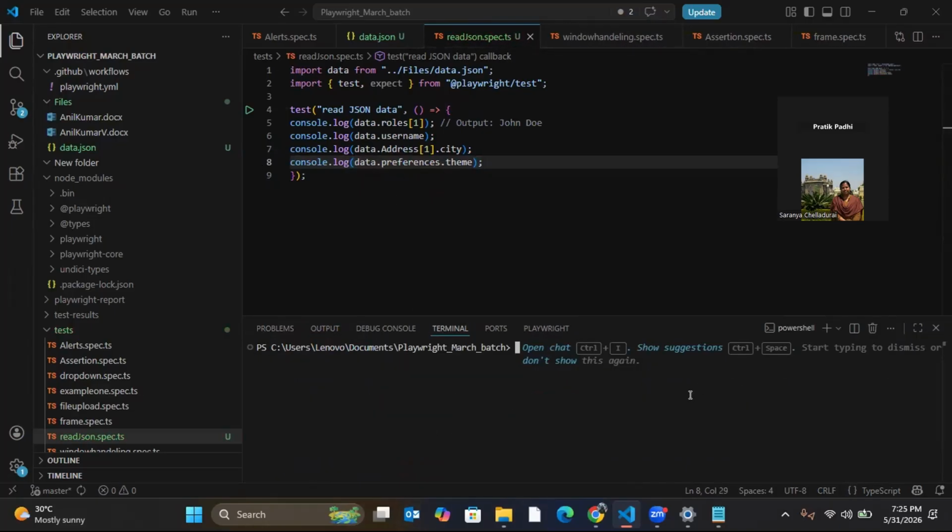Now let's run it. What is the file name? I have to give here readJSON.spec.ts. J is small, JSON is in caps. Run it.